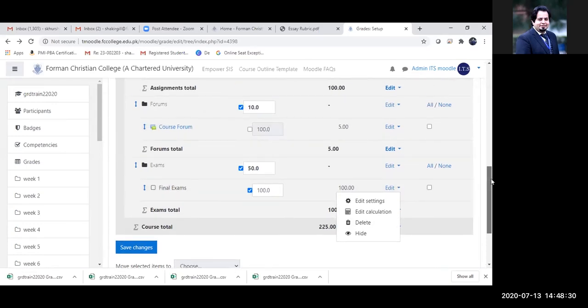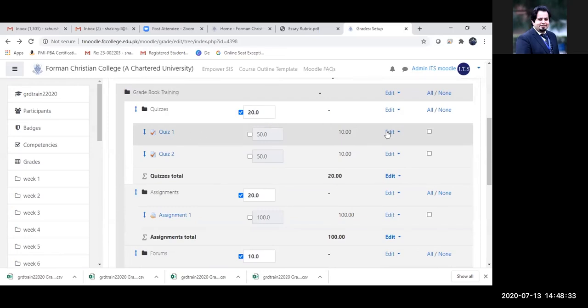But from here I cannot delete this quiz one activity because this is a quiz that I have created. So if I have to delete this, I would need to delete the quiz one. Alternatively, if I do not want to delete the quiz one, but I do not want this to be included in my grading calculation, I could set the weightage to 0. I'll ask Elizabeth if that satisfies her question. Okay, that's fine. So this is one way of tackling this situation.